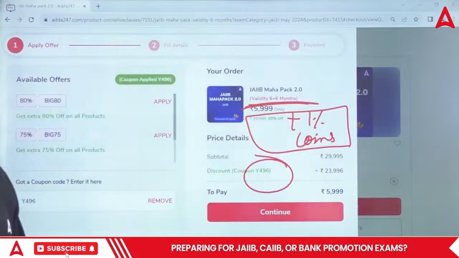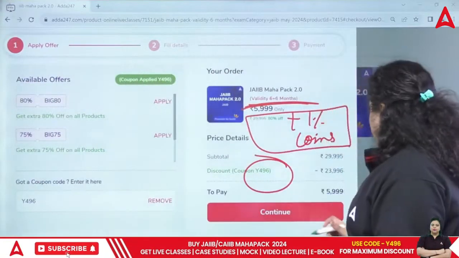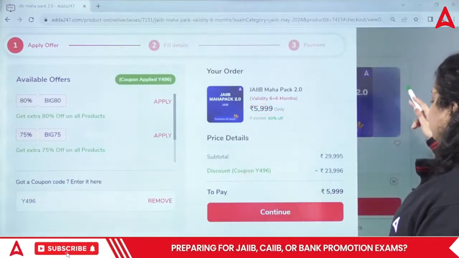Right now in the Sankalp batch, you are getting 9 months validity. In the Mahapack, you will get 1 year validity. So this is the benefit of Mahapack and the Sankalp batches. How to enroll, I have already told you.